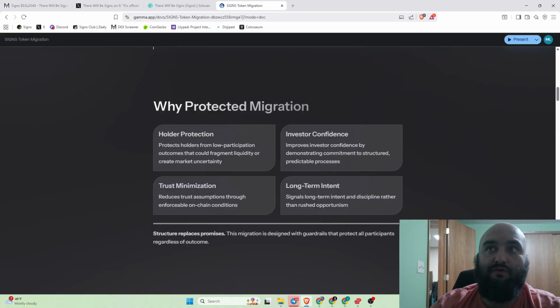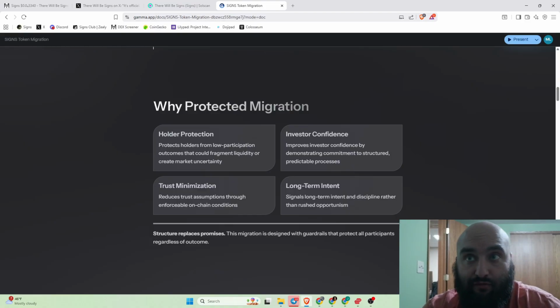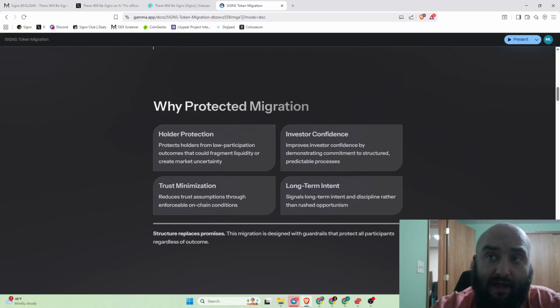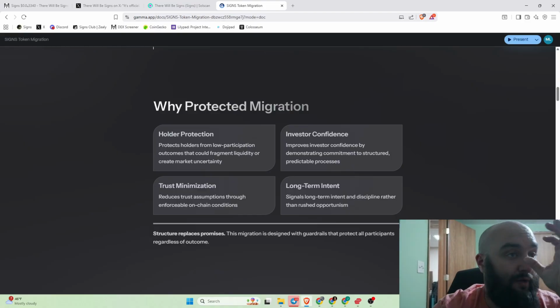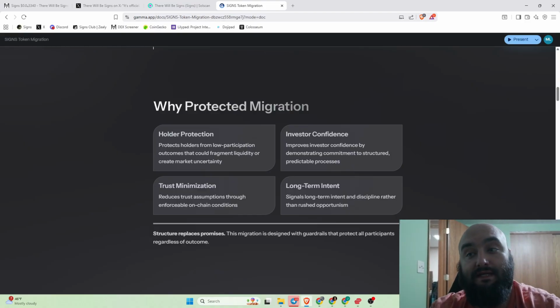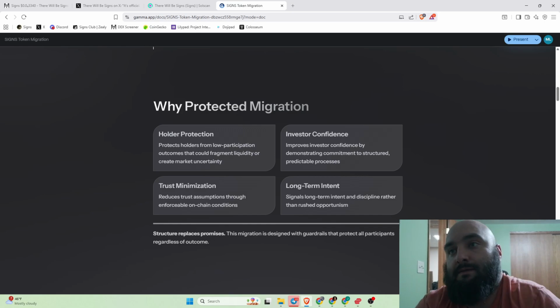Okay, so here's why we're doing a protected migration. The protected migration would allow for that fail-safe in case we don't meet our threshold. On top of that, after the initial 14-day migration window, there is an additional 90-day window for late claims to be processed with a 5% fee for being late.